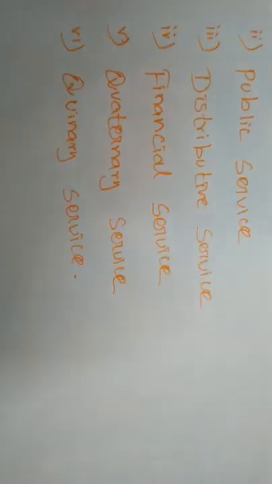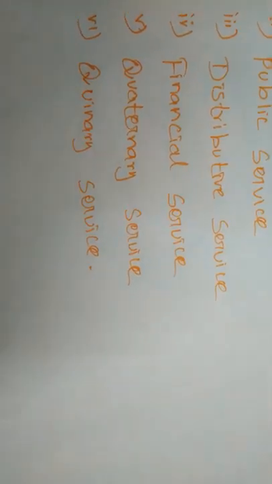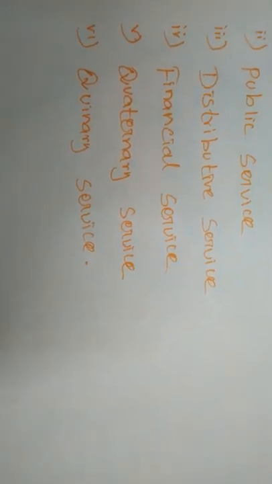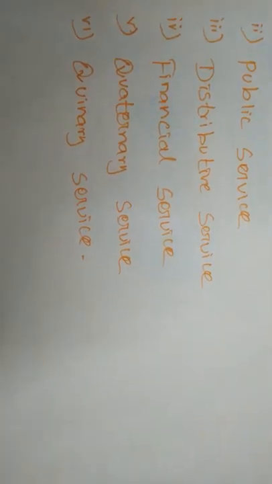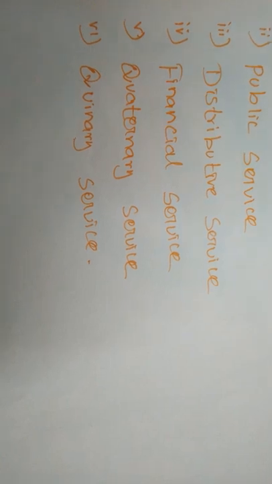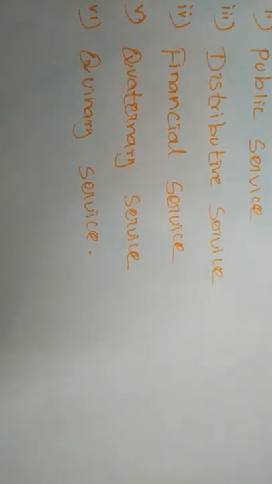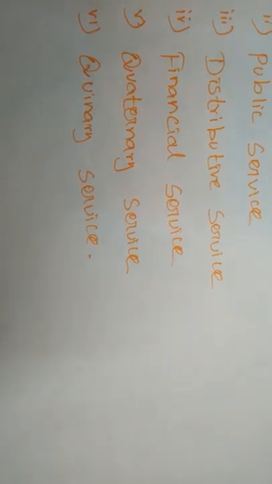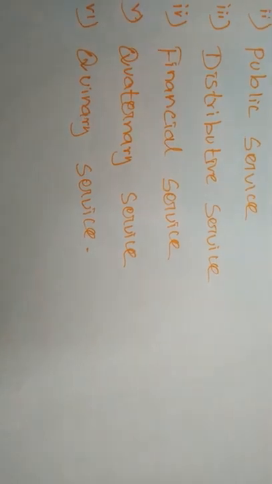Next, distributive services. The factors or organizations engaged in distributing goods and services from the place of producer to consumer provide a distributive service. Transportation, warehousing, logistics, salesmanship, etc. come under this type of services.